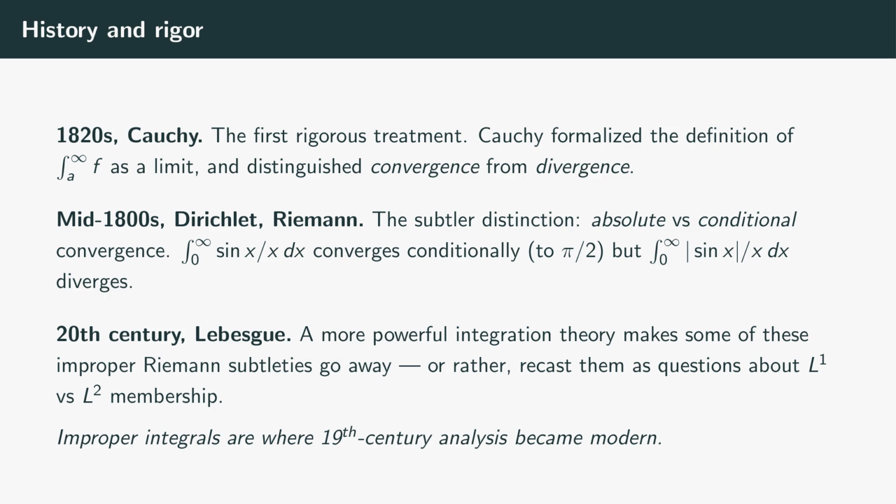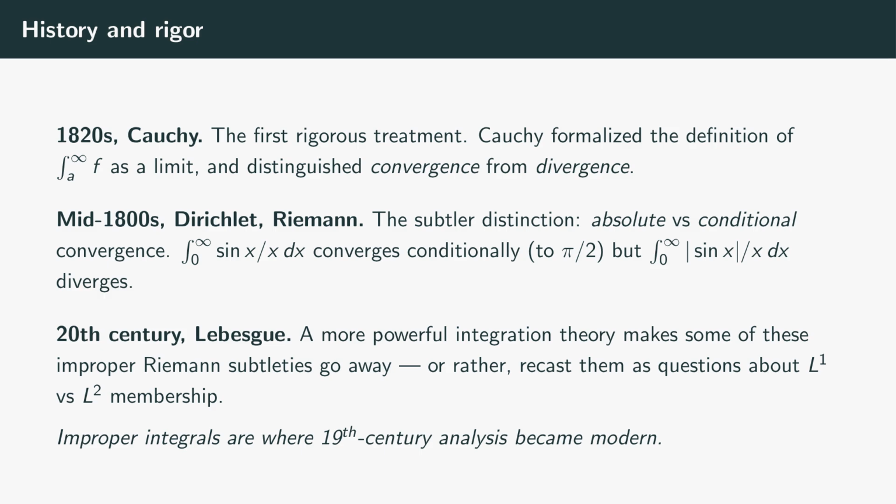An integral of f converges absolutely if the integral of the absolute value of f converges too. Conditional means the integral of f converges, but the integral of the absolute value of f doesn't. The canonical example is the integral from 0 to infinity of sine of x over x dx.